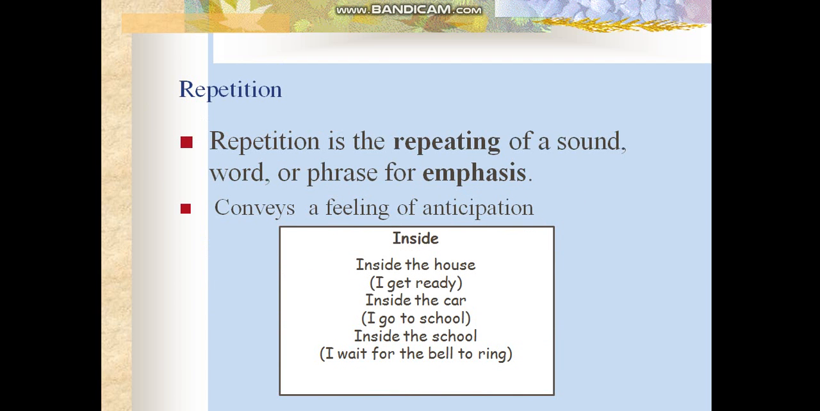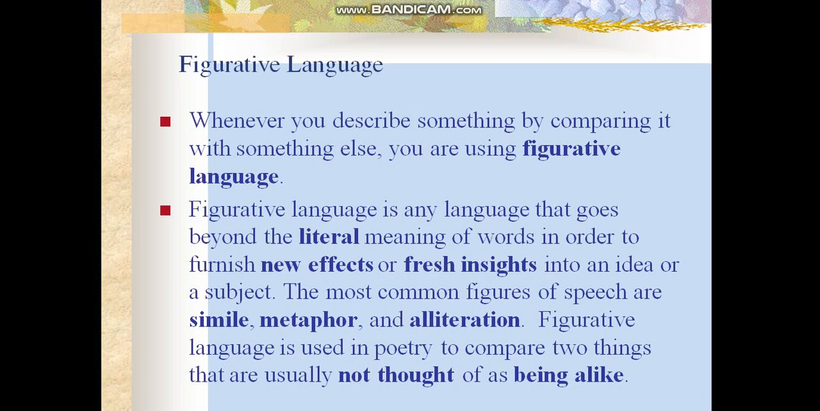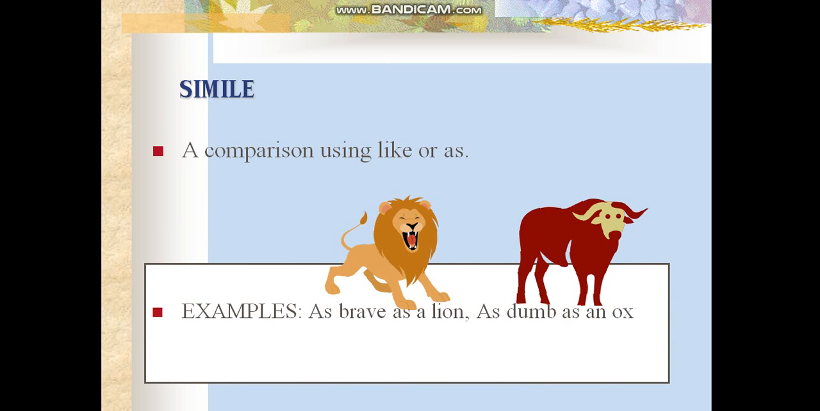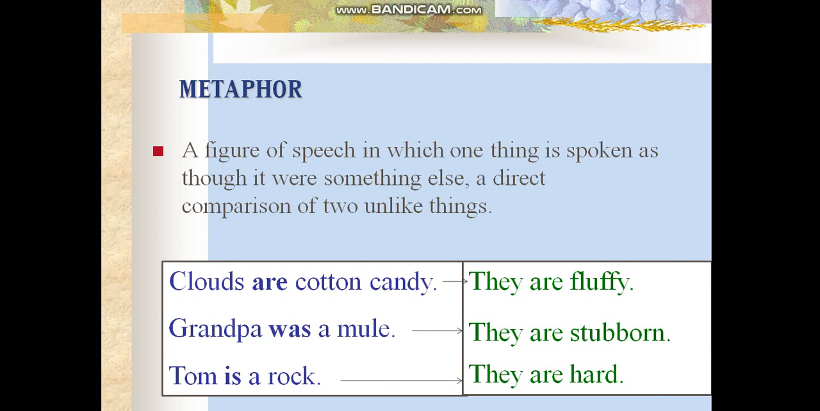Repetition is repeating the same sound or the same word. We have also figurative language, like alliteration, metaphor, simile, comparison. He is as brave as a lion, as dumb as an ox. Then metaphor: clouds are cotton candy. Grandpa was a mule. Tom is old. So here it's a metaphor.